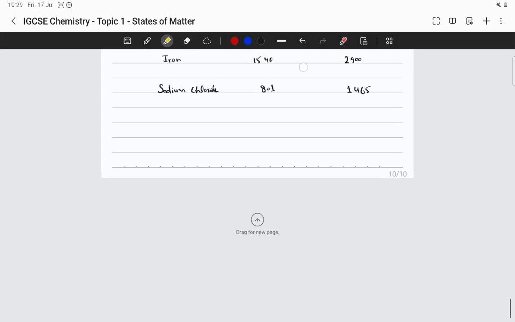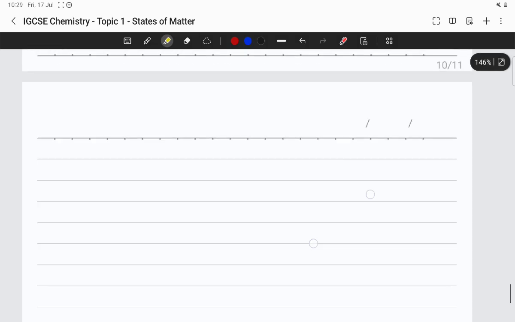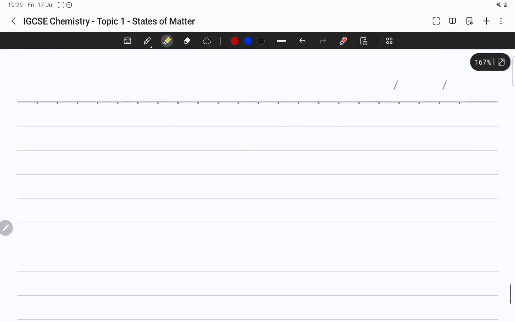The main thing we need to consider is at which state these substances exist at room temperature.